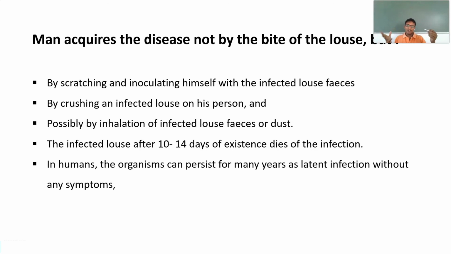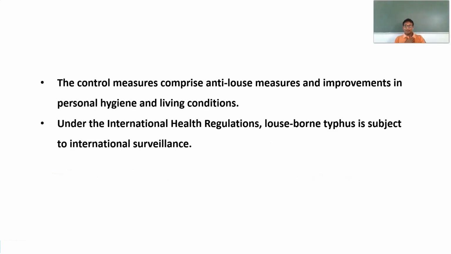The infected louse, after 10 to 14 days of existence, dies of the infection. Whenever the louse is infected, it is capable of transferring the disease within 3 to 4 days, but within 10 to 14 days this louse also dies due to this infection. In humans, the organisms can persist for many years as a latent infection without any signs and symptoms. When a human is infected, these organisms can stay for longer periods, for years, and they do not show any signs and symptoms.